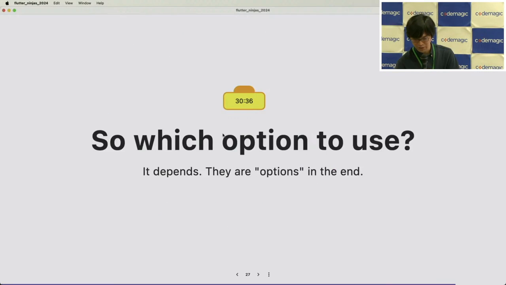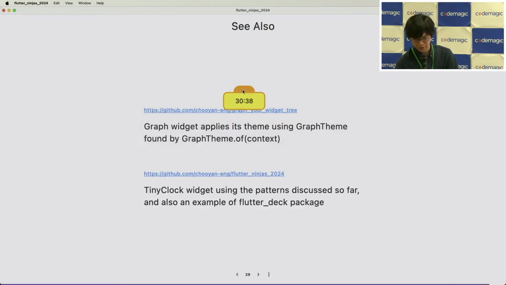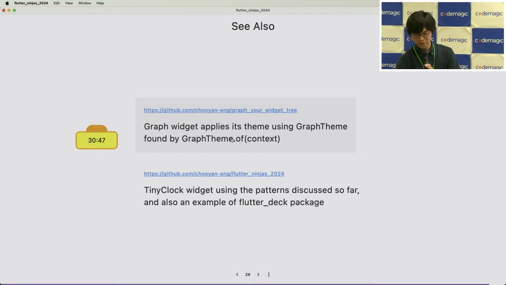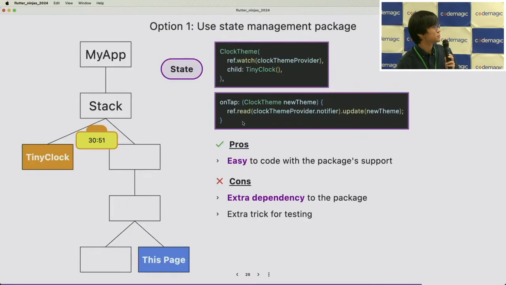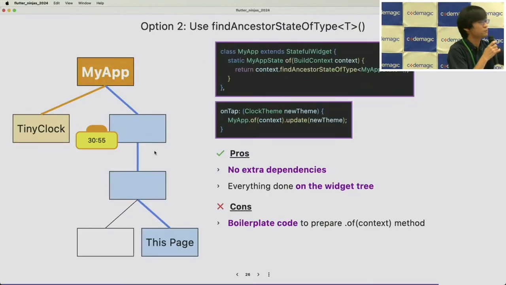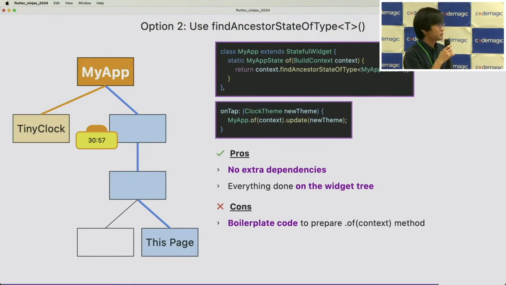Actually, I skipped, but I have a repository of this slide deck here on my GitHub. And also, in addition, I created another package named Graph Your Widget Tree. It's a package to render this kind of widget tree on Flutter.